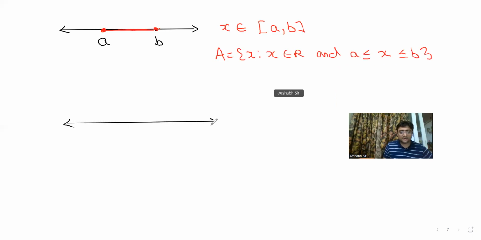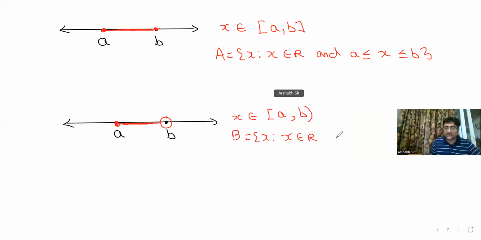ठीक है, next. Again I have points A and B. Now guys, it may be possible कि मैं A को include करूँ, B को ना करूँ. So if I include A, shade this. If you do not want to include B, you put a hollow bubble over here and everything in between. तो इसका मतलब क्या है? I have included A, but I have not included B. So [A, B). So I can say यहाँ पे set B comprises of all elements X such that X belongs to real numbers and X is greater than or equal to A, क्योंकि हम A को include करें, but less than B. Any doubt for any child, please ask.